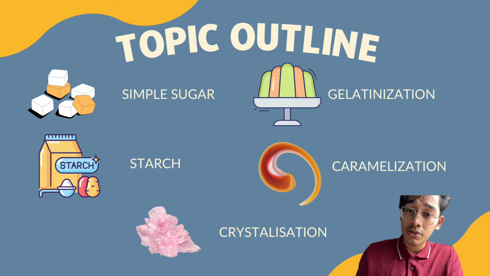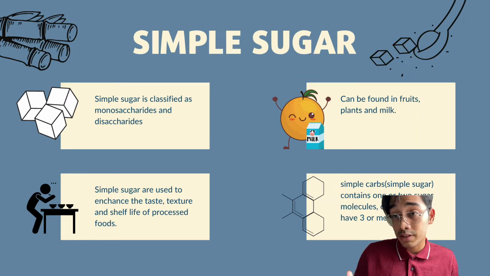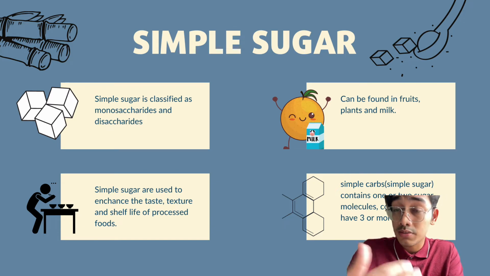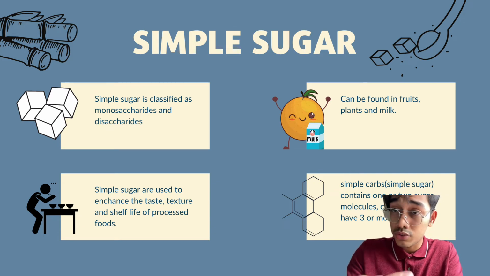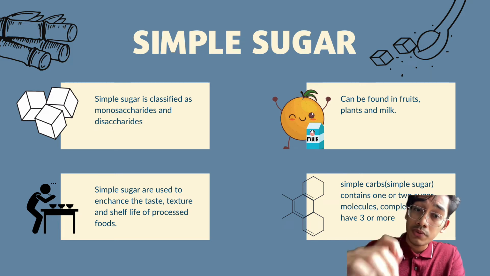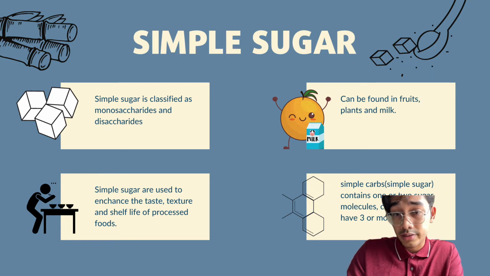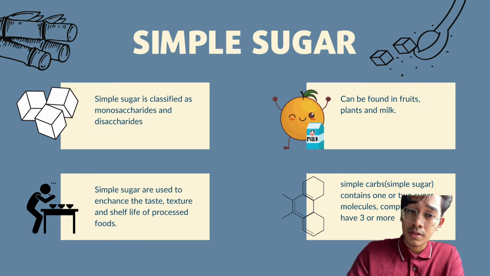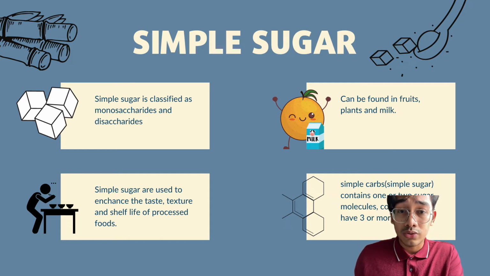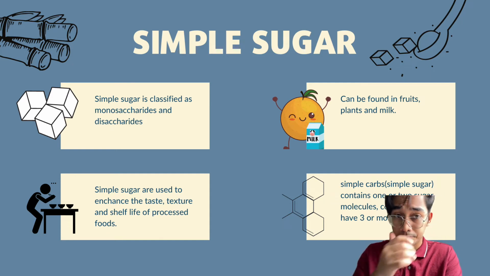So simple sugar, or it is known as simple carbohydrate, they have one sugar molecule known as monosaccharides, or two sugar molecules also known as disaccharides. This simple sugar can be found in fruits, plants, and milk. They are also used to enhance the taste, texture, and shelf life of processed foods. So examples of monosaccharides include galactose, glucose, and fructose.